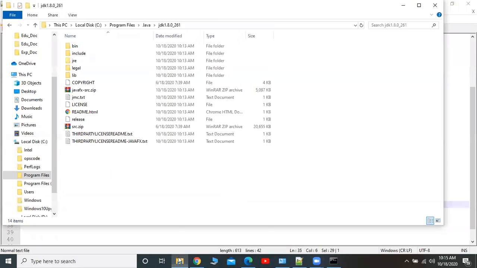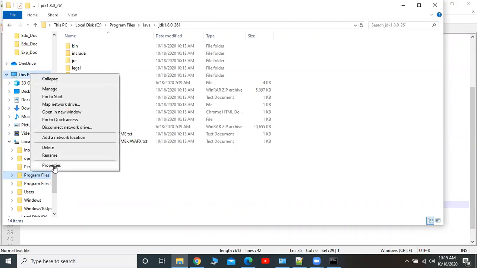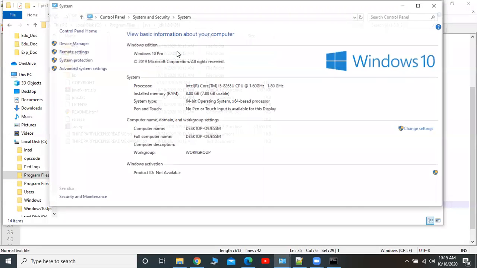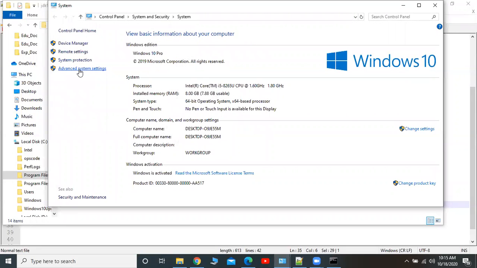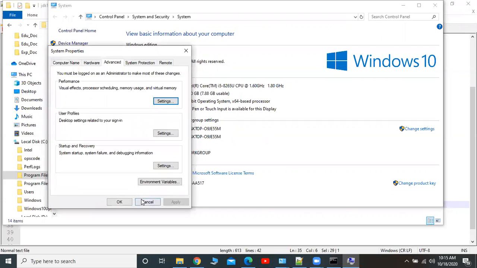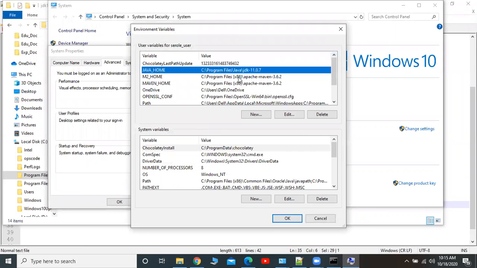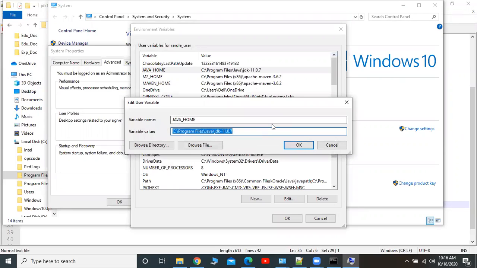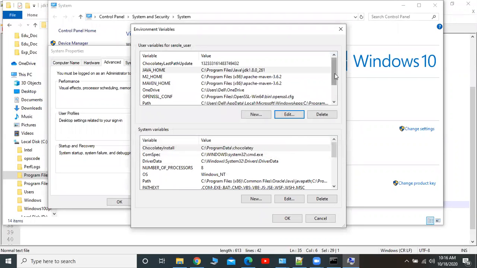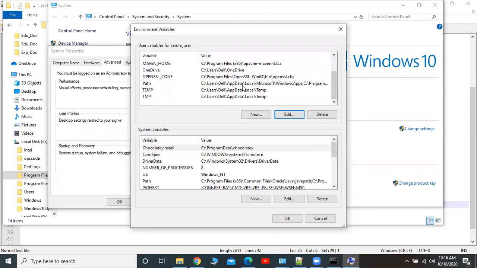Now go to My Computer, right click, there is a properties. In this properties, there is advanced system settings. Here we have an environment variable. Here, see, already we have a Java home path. I have said that is JDK 1.11, so I'm going to modify this one with the JDK 1.8. Okay. Then we have to set the path. What is that path? Let me open path edit.